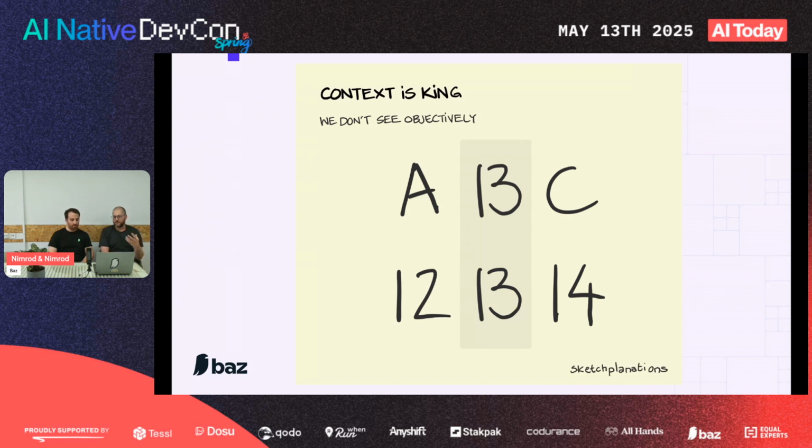Now, this is important, but you might ask yourself, okay, I get it, but how does context actually come into play when you're doing pull requests? What's the connection? Great question, Hauser.